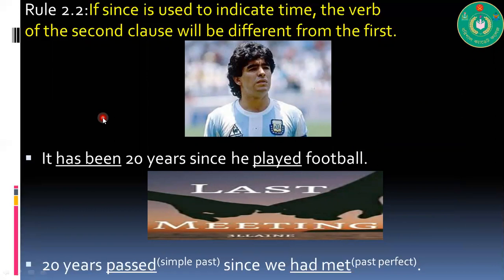It has been 20 years since we played football. Look, here we have present perfect tense, and we are using past tense. 20 years, simple past; since we had met, past perfect. So the rule is very simple. If you have present tense in the first clause, then you will have to use past indefinite tense in the second clause when since expresses time. If you have past indefinite tense in the first clause, then you have to use past perfect tense in the second clause.